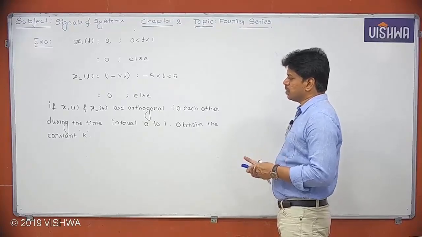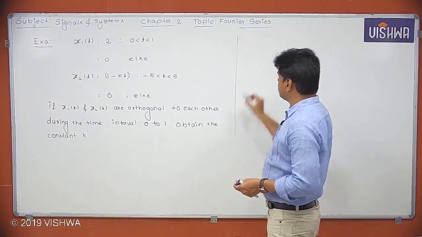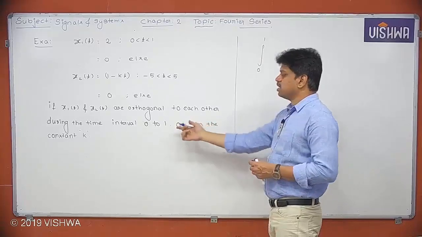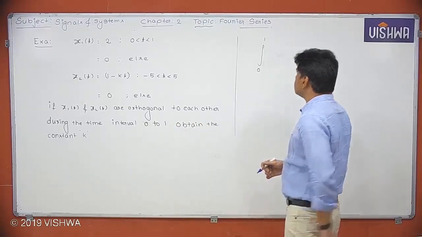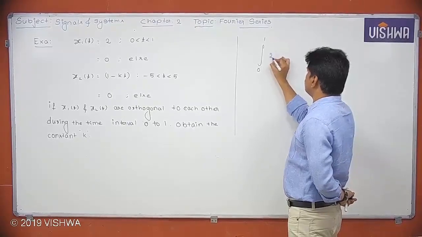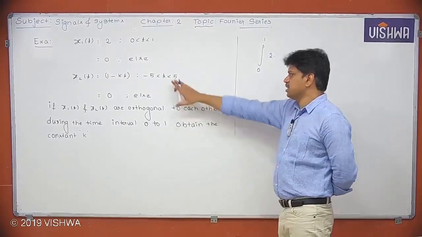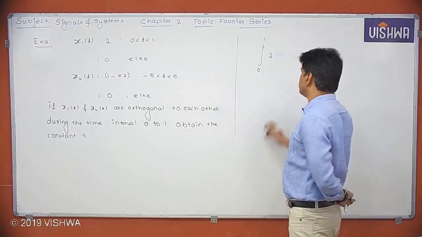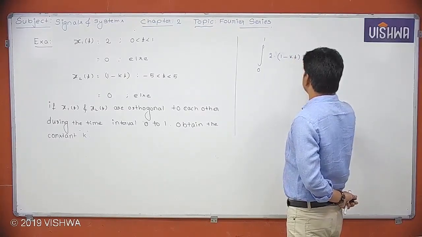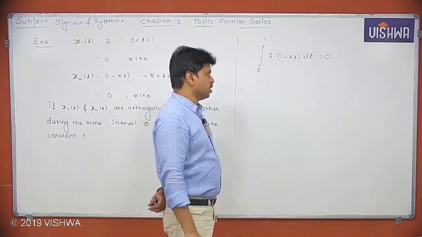What is the definition? If two signals are orthogonal in the interval, then their inner product has to be 0. So what is the inner product here? Inner product is integral 0 to 1. Why? They said it is between 0 to 1. What is x1 of t in the interval 0 to 1? That is simply 2 only. And what is x2 of t in the interval 0 to 1? Yes, it is included in the -5 to +5. So it will become 1 minus kt dt. This inner product has to be 0. Then we can say those two signals are orthogonal.